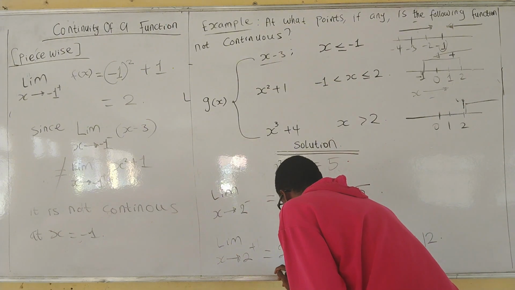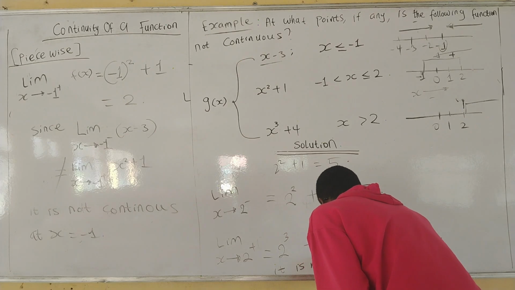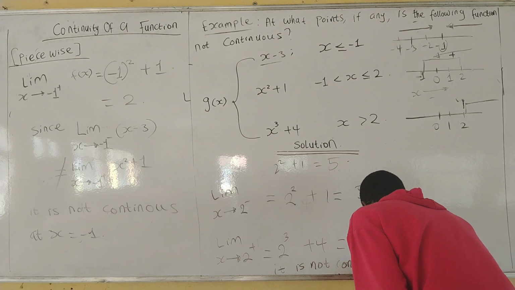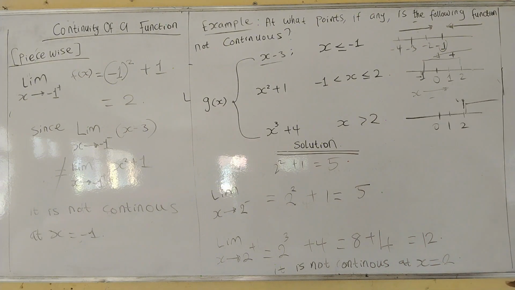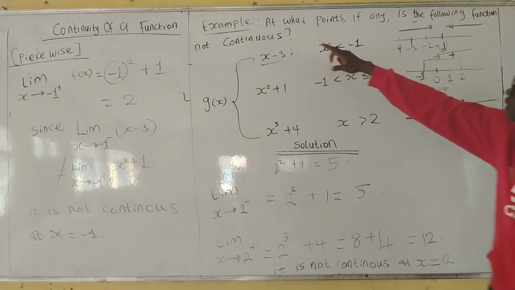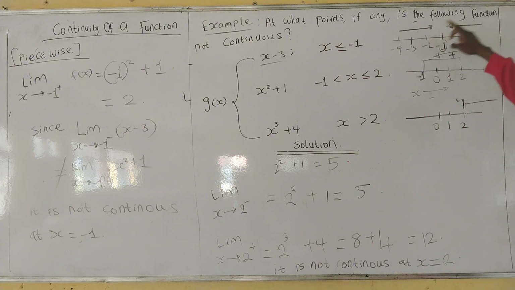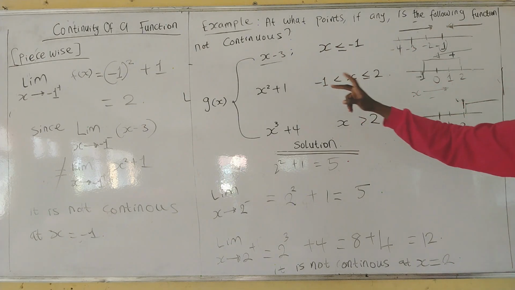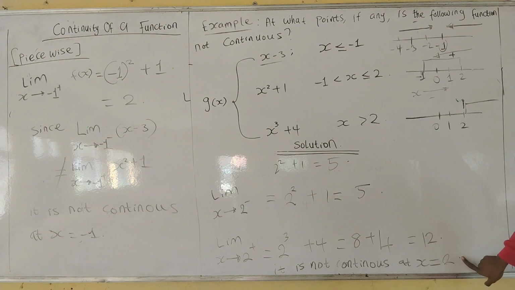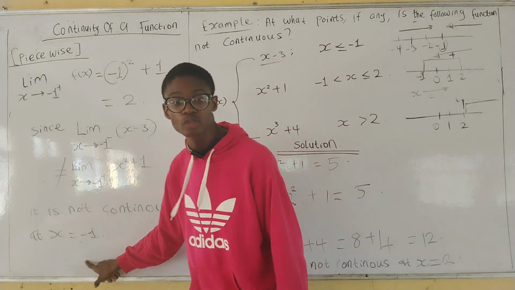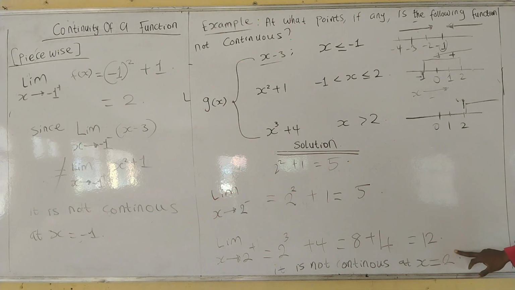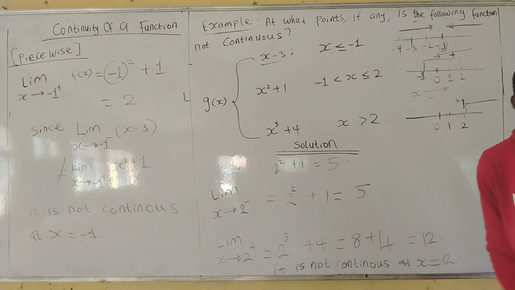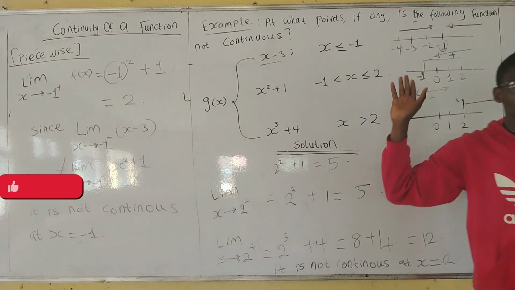So it is not continuous at x equals 2. Look at what they said: at what point, if any, is the following function not continuous? Now we have found the 2 points. At x equals 2, it is not continuous, and at x equals -1. Assuming we found that this is continuous and this is not continuous, it should just be at x equals 2. You understand? Assuming we would not find any, that means it is continuous at all points, that means there is no point.